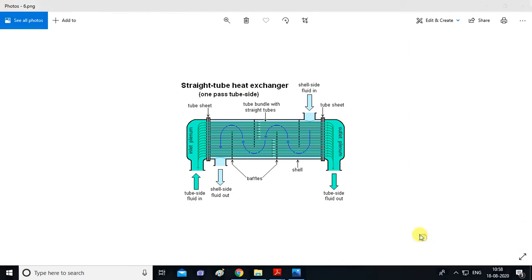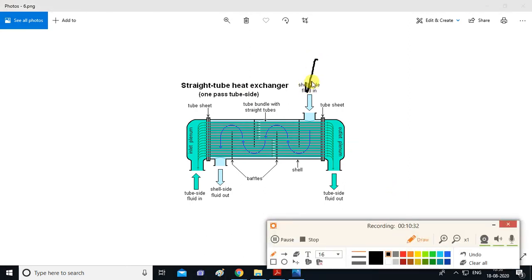So suppose from this side steam is entering, which is hot, and at exit the steam will condense and cool down a bit, and this will be water. So steam is getting condensed into water, whereas from this side cold water, CW, enters. It will flow inside these tubes and take heat from the steam, and from here hot water will exit the heat exchanger. So this is the example of a heat exchanger.